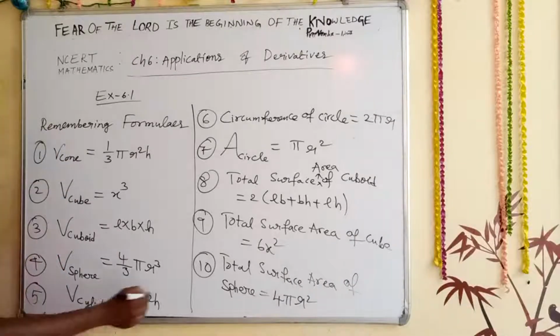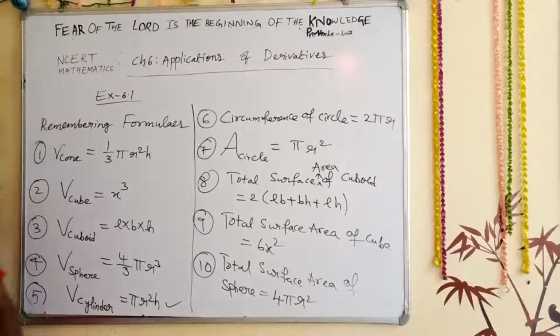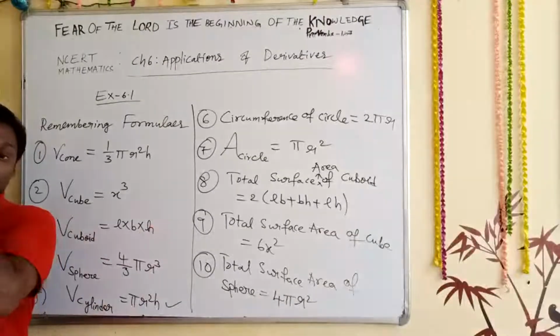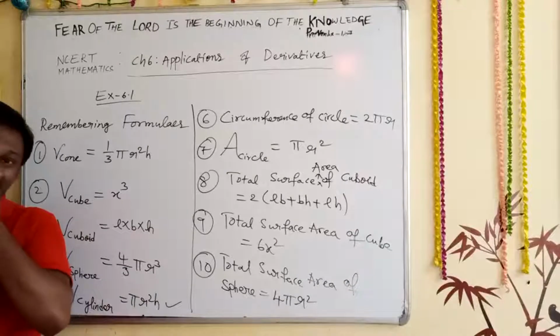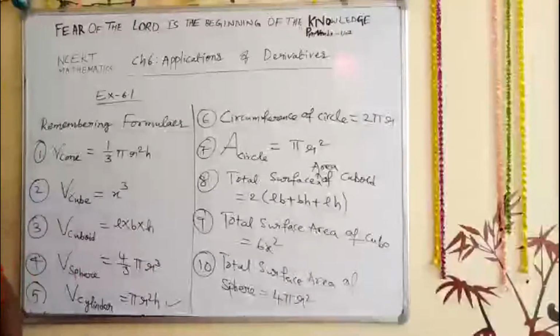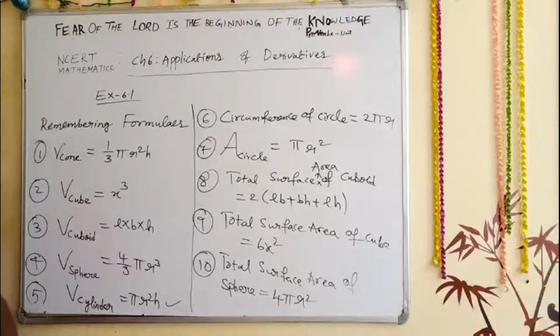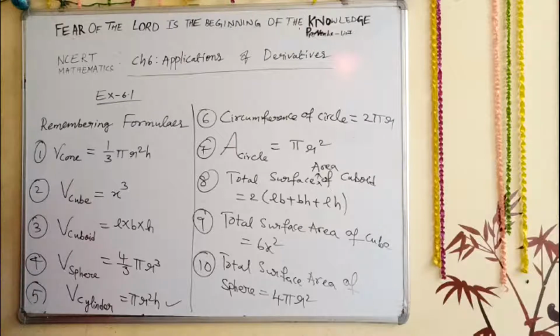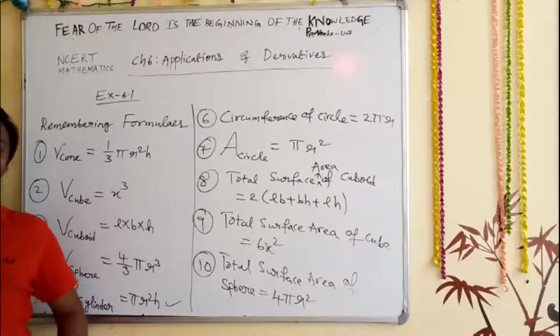Up to the 5th formula you have written. If you have written, just show the thumb symbol so that I know. Garba Singh, have you written these all 5 formulas?